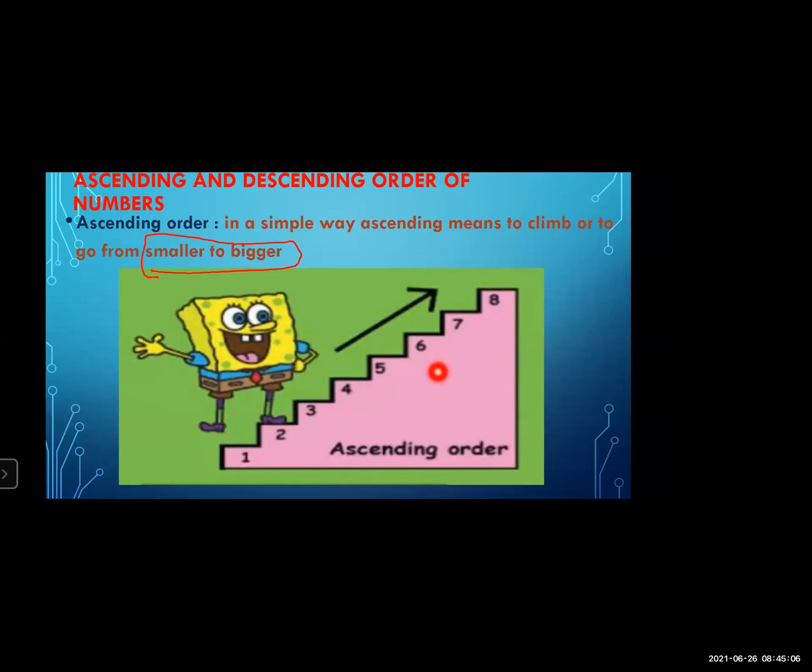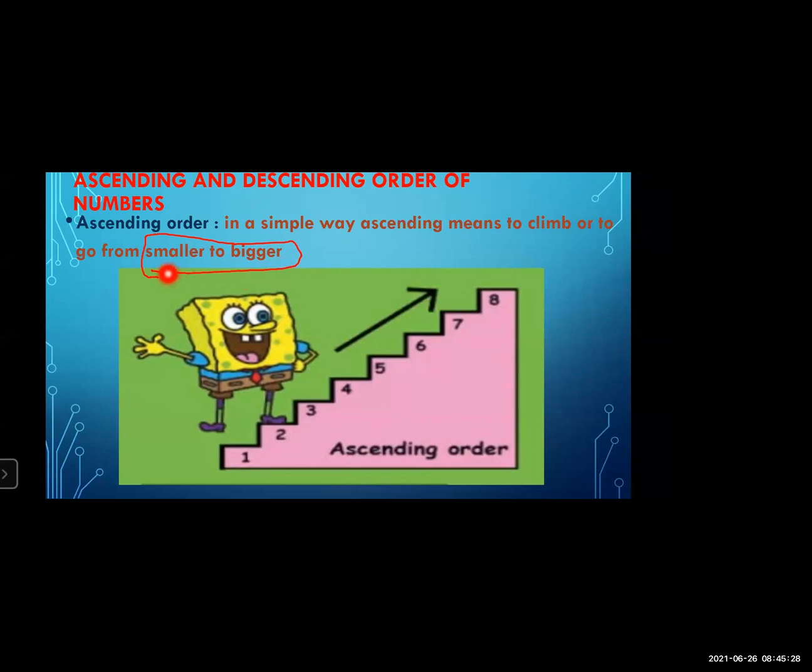Understood? Ascending means what? Smaller to bigger. This is the very important thing. Remember this thing only: smaller to bigger. Arrange the numbers from smaller to bigger. That means ascending order. Understood? Ascending means what?